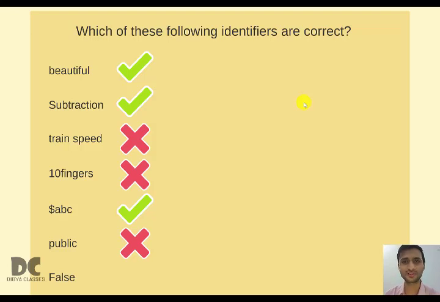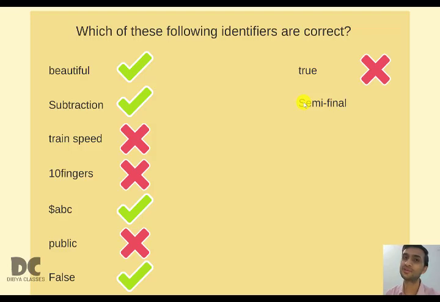Next is False. Actually false is a reserved word and we cannot use a reserved word as an identifier name. But here I have capitalized the alphabet F. I told you that all reserved keywords are in small letters. Here F is capital, so now we can use it. It is safe to use. If it were small f false, then we cannot use it as an identifier name. Next is true. True is a reserved word, so we cannot use it as an identifier name.